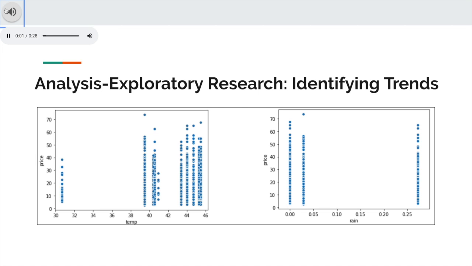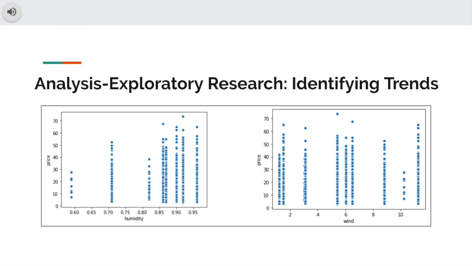Finally, we wanted to see if we could identify any trends in our weather variables. The four variables were temperature, rain, wind, and humidity. First, we looked at temperature, and we didn't notice any particular trend, but we did notice that lower temperatures tended to lower the prices of Ubers and Lyfts. Next, we looked at rain, and we didn't notice any noticeable trend, and it seemed that at all rain levels that were recorded, Uber prices ranged between $0 and $70.